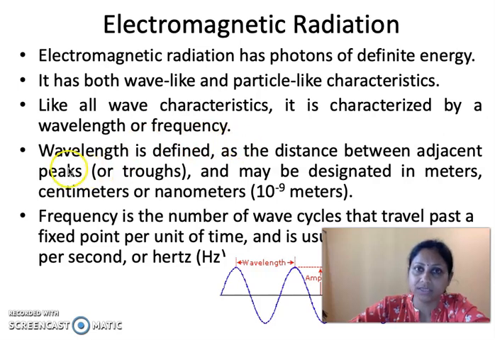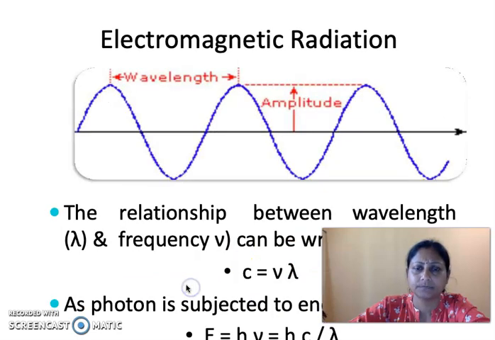Now, we very well know the definition of a wavelength. You can see this diagram here. It's the distance between two adjacent peaks or two adjacent troughs, and it can be designated in meters, centimeters or nanometers. Now, what is frequency? It is the number of wave cycles that travel past a fixed point per unit time and is usually given in cycles per second or hertz.